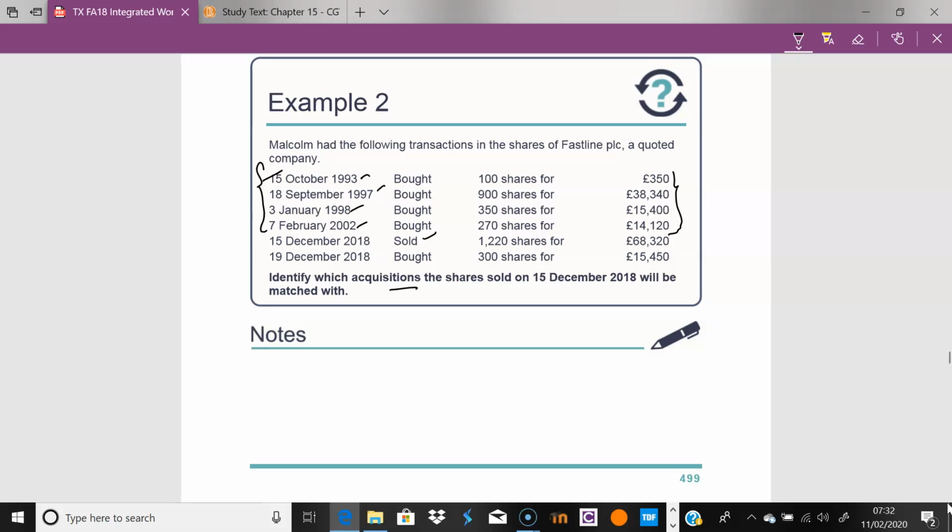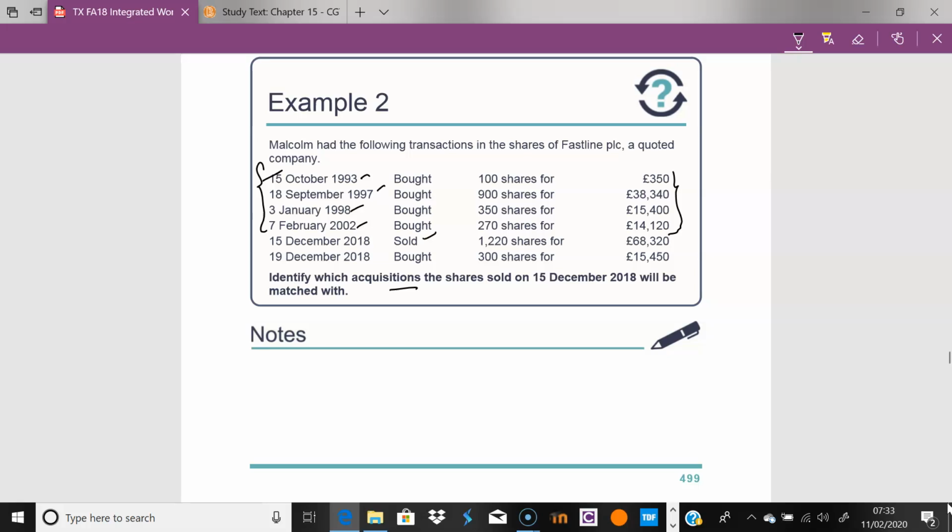So the first thing I would want to ask is, did I buy any on the 15th of December? No. Then I would look forward 30 days. So potentially what HMRC are arguing is that some of these shares you just sold are the same ones you're buying again, because you're trying to prevent or avoid tax. So we must match, identify like with like. So therefore, we would match 300 of these shares.